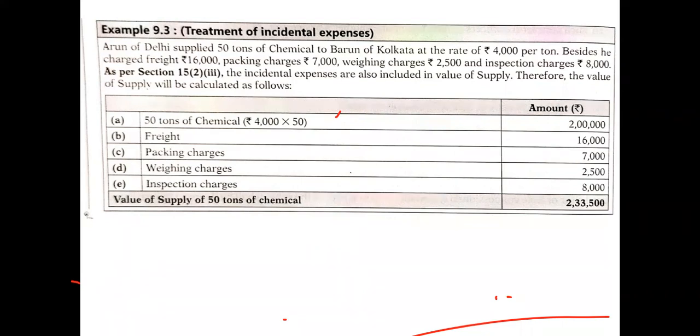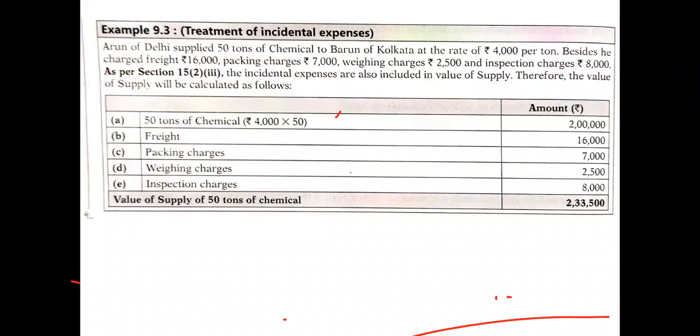Then the additional things that are being added with the product, like freight charges. These are the direct expenses, and these are also added to the cost of product. So those are 16,000 rupees added there. Packaging charges. To pack the particular goods, we have spent the packing charges of 7,000 that need to be added. Weighing charges, for weighing your particular goods also we have spent around 2,500 that need to be added.